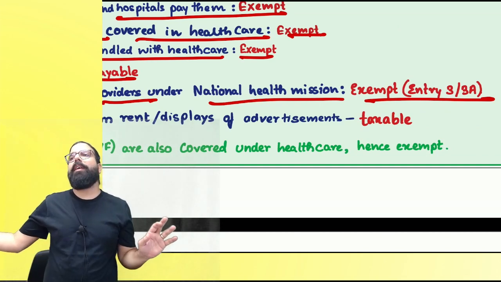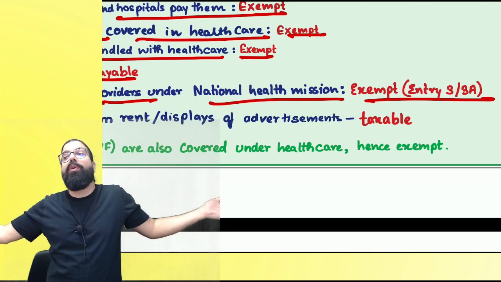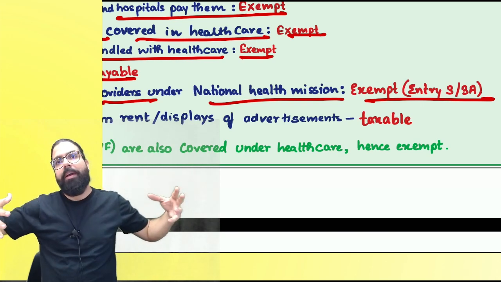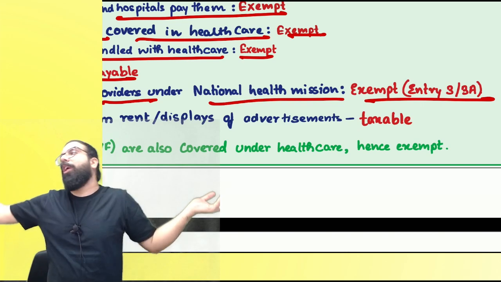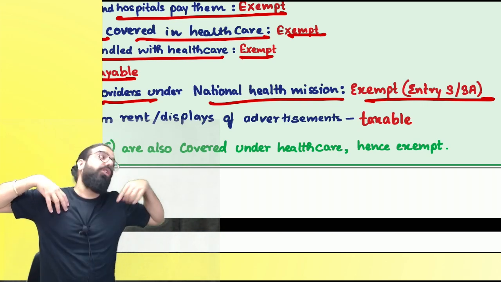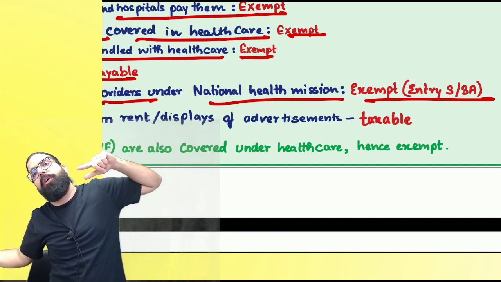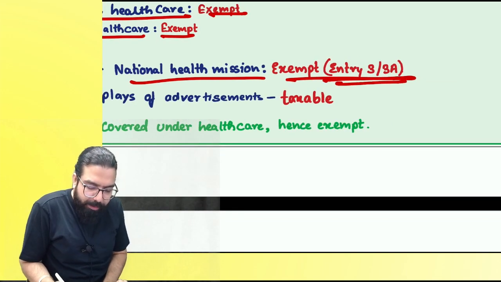Under the National Health Mission, you are helping the government in providing 243 GNW services. So if you are providing ambulance, it is a 243 GNW service. Now the government wanted to provide a 243 G service. If you are helping government by giving ambulance services to accomplish that 243 GNW activity, then it shall always be exempt. Are we clear, everyone? Entry is always entry number 3 and 3A.